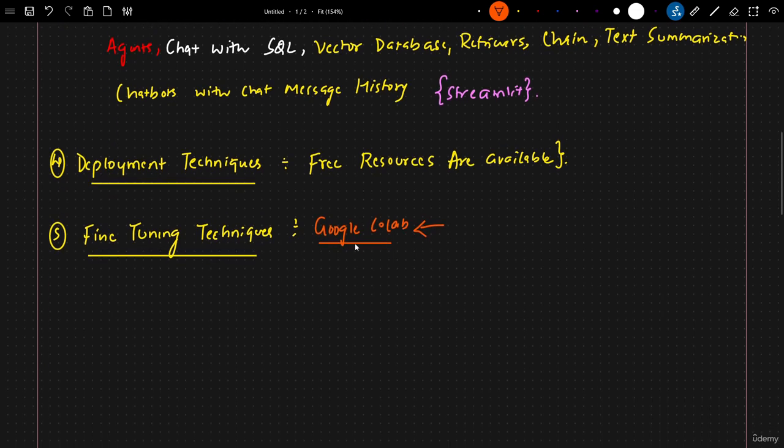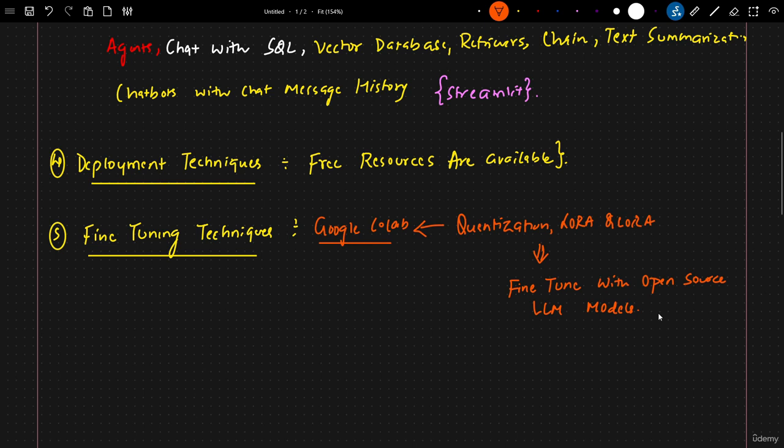Over here, we are going to use Google Colab and learn some important concepts and techniques like quantization. We are going to learn about LoRA and QLoRA, and with the help of this, we are going to fine-tune open source LLM models. We are covering this so that you also get some experience with fine-tuning.